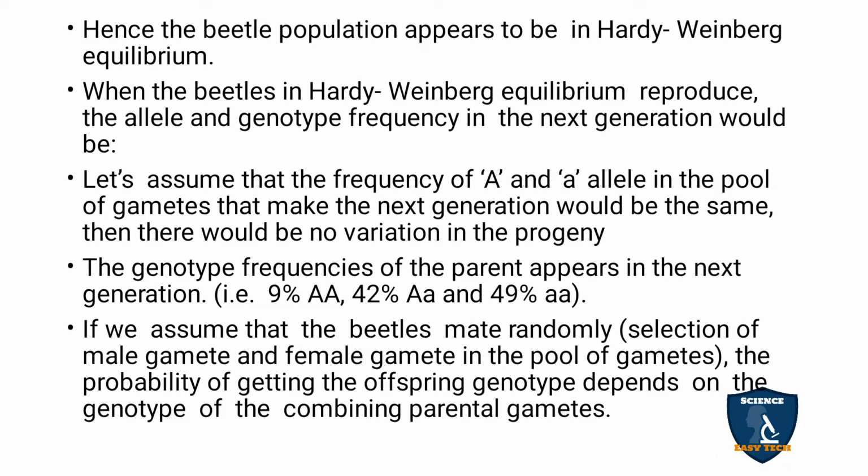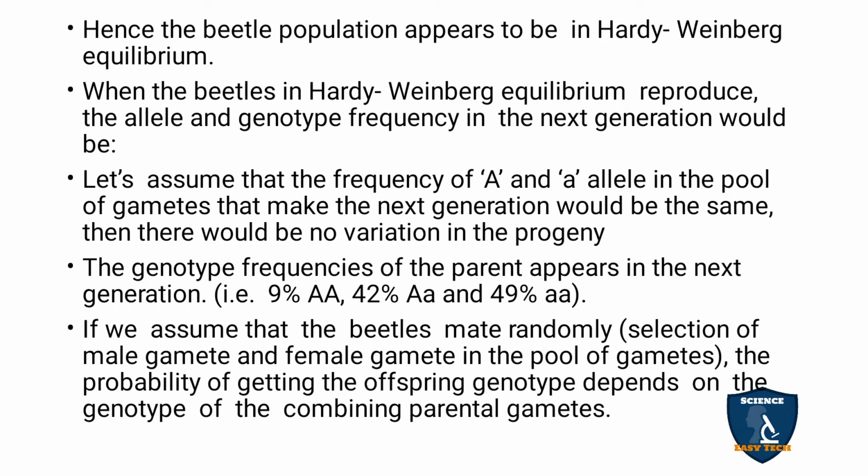So the genotypic frequency of the parent appears in the next generation, that is 9% capital A capital A, 42% capital A small a, and 49% small a small a. So this will be the same in the next generation. What took place in the first, parent generation would be the same in the child generation also.